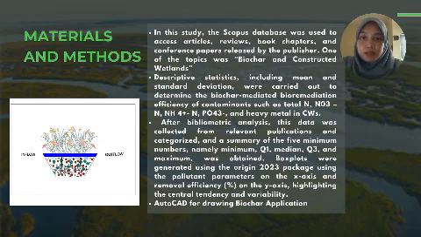After the data was collected, we made descriptive statistics, including mean and standard deviation, because we want to determine the biochar-mediated bioremediation efficiency of contaminants such as total N and heavy metals in constructed wetland. After bibliometric analysis, the data was collected from relevant publications and categorized, and a summary of the five numbers, namely minimum, Q1, median, Q3, and maximum, was obtained.